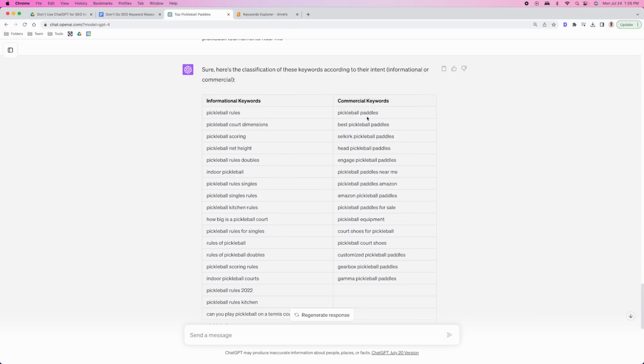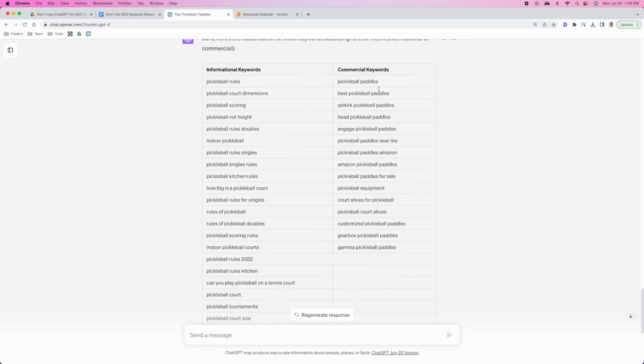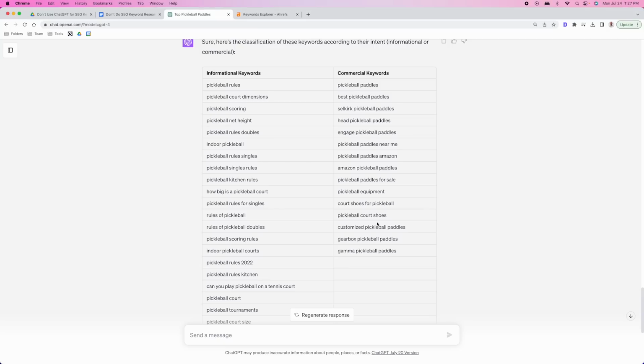Now, as far as commercial, it did very well. Very, very well if you look at these. These are all really commercial or kind of middle to bottom of the funnel keywords as far as intent. So we're talking just like a second of work here, and you immediately know the intent of these keywords, which then allows you to structure your pages appropriately based on the intent. So definitely take advantage of this.